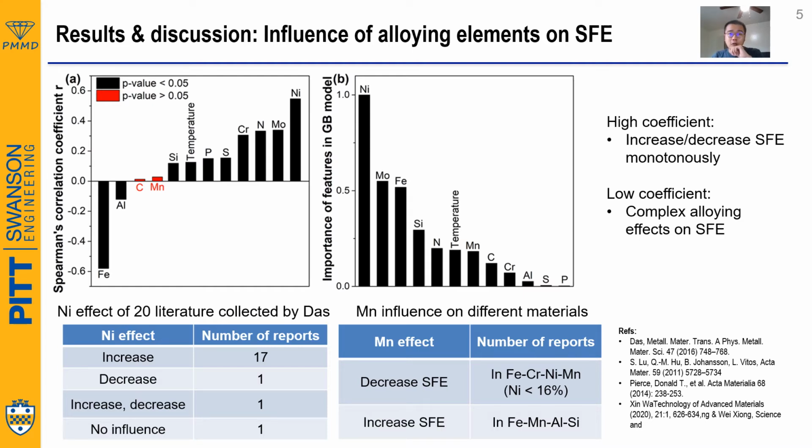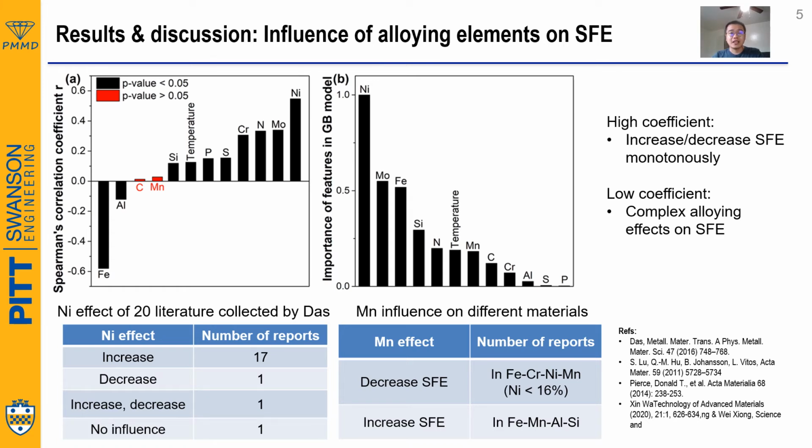First, let's have a look at the influence of the alloying elements. This figure represents the correlation coefficient. If the correlation coefficient is high, it means the stacking fault energy and the alloying element have a monotonic increase or decrease relationship. For example, we found nickel has a very positive correlation coefficient, which means adding nickel tends to increase the stacking fault energy, and this has been confirmed by the literature review.